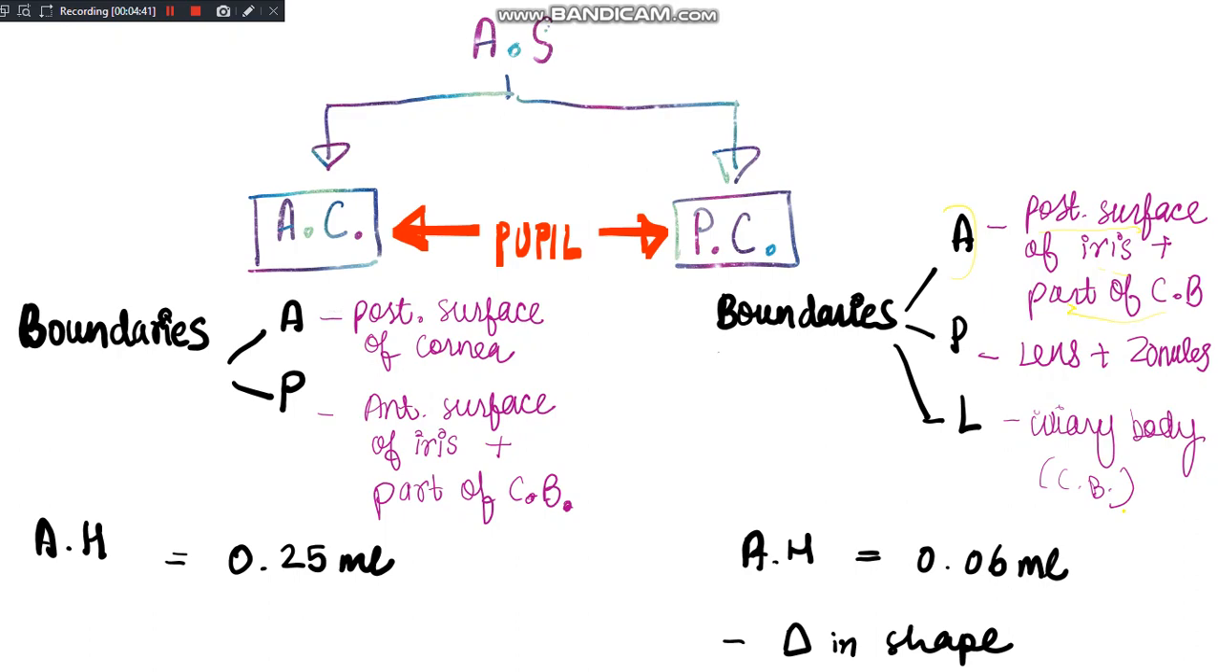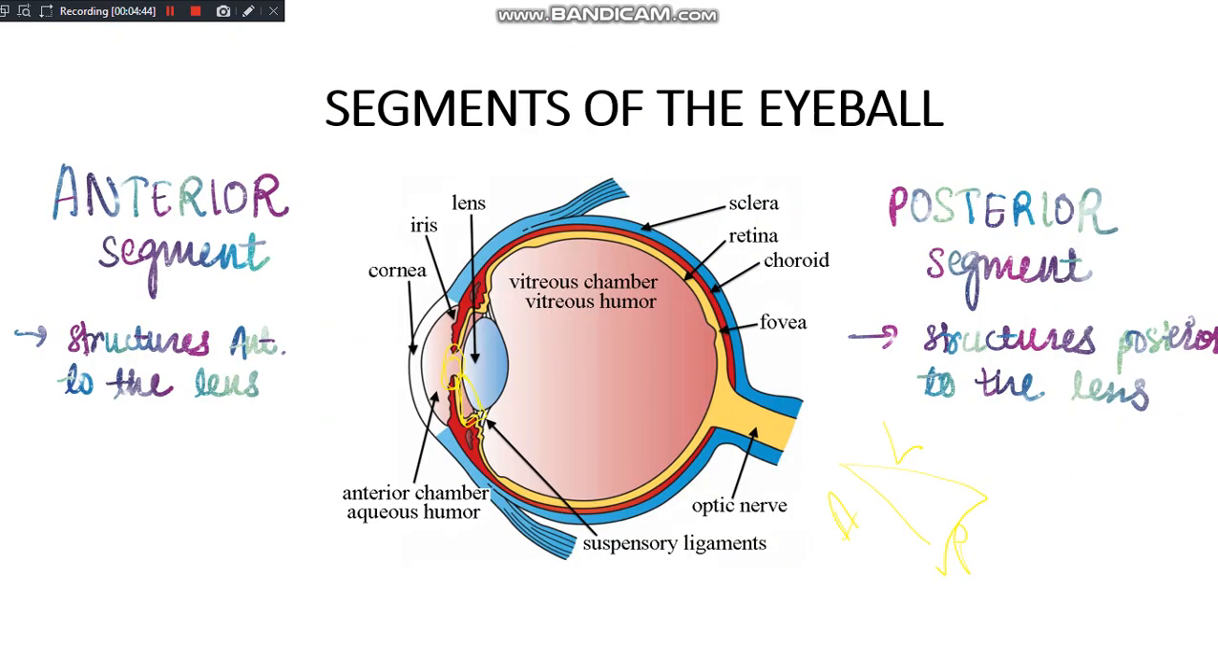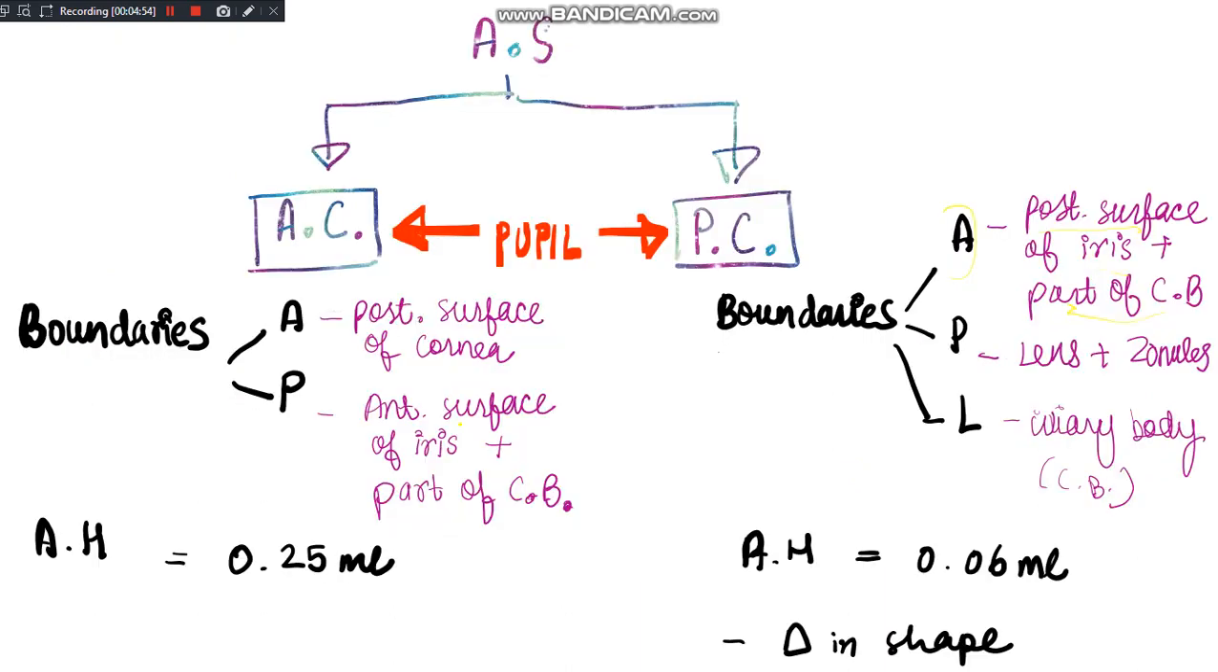Now talking about the amount of aqueous humor in the anterior and posterior chamber, or I should say the anterior segment, is filled with a fluid, as I told you earlier, the aqueous humor. So the amount of aqueous humor in the anterior chamber is 0.25 ml and the amount in the posterior chamber is 0.06 ml. Let me write here aqueous humor. I hope yellow is visible.